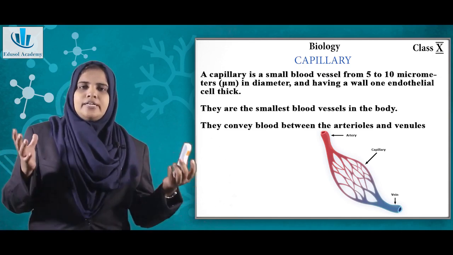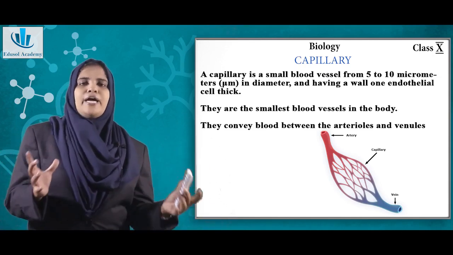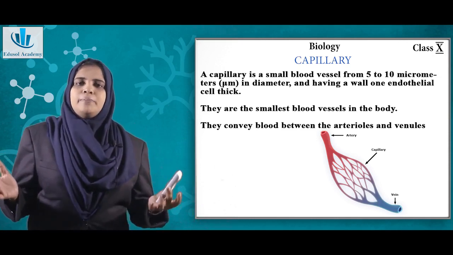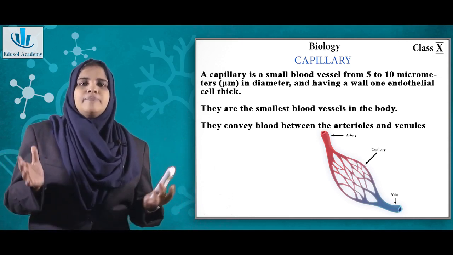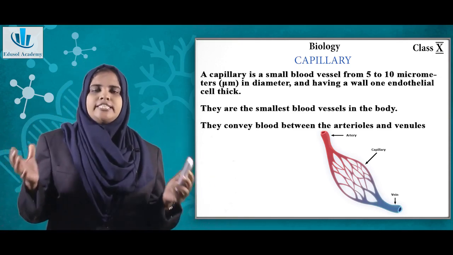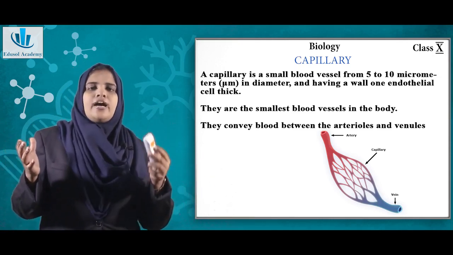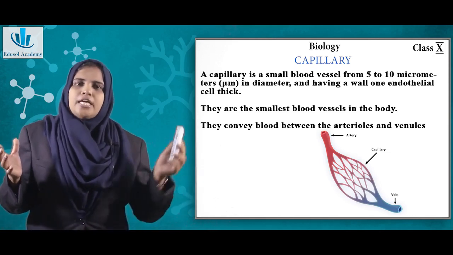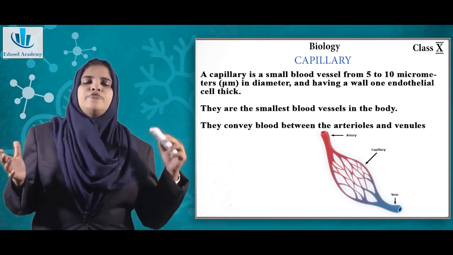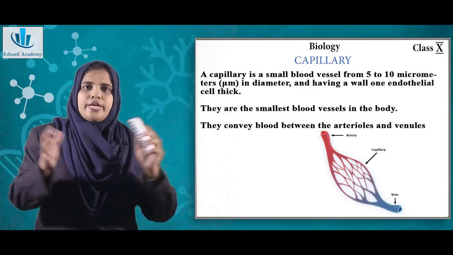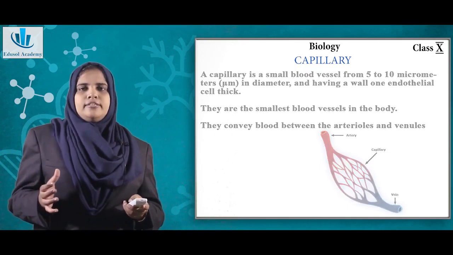Capillaries are the blood vessels that ultimately supply to a cell. The capillaries are probably the smallest also. Now it forms an interconnected network, that is the arteries, arterioles and capillaries, and also the veins carry impure blood from organs, they form venules and they join with the capillaries. So it acts as a network.